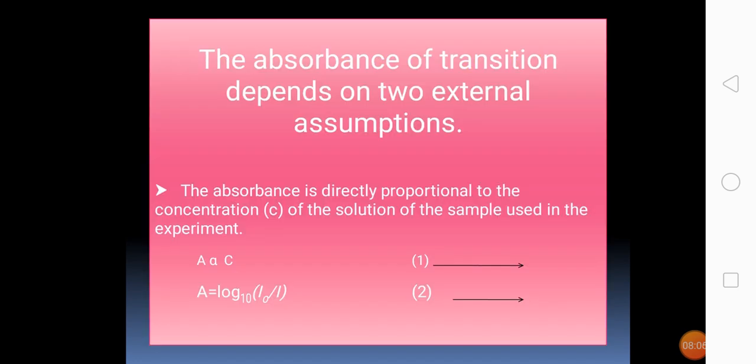The absorbance of a transition depends on two external assumptions. The first one is that the absorbance is directly proportional to the concentration C of the solution of the sample used in the experiment, and this condition we can represent as equation number 1 and equation number 2. A is equal to log 10 I0 upon I.